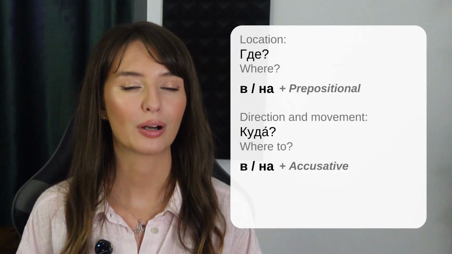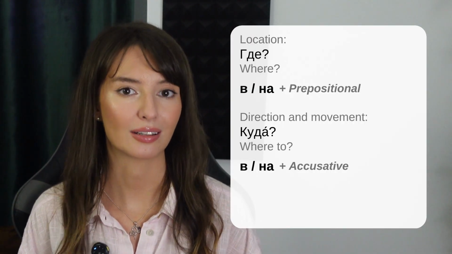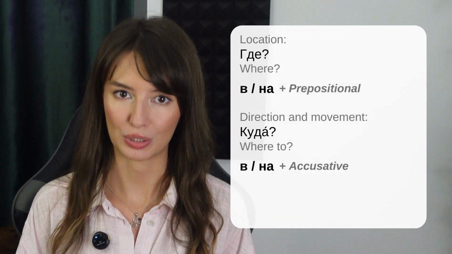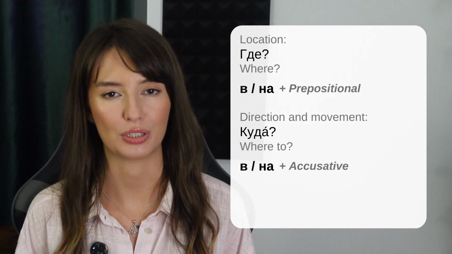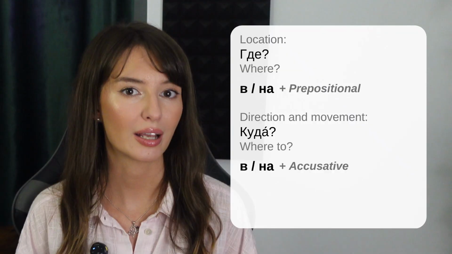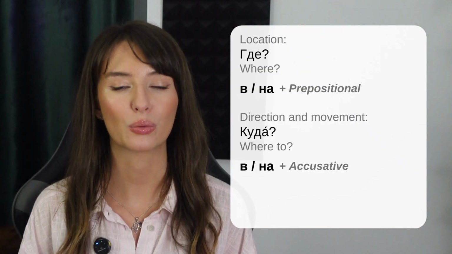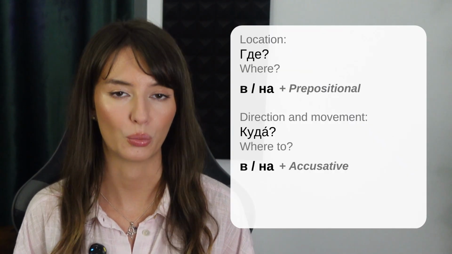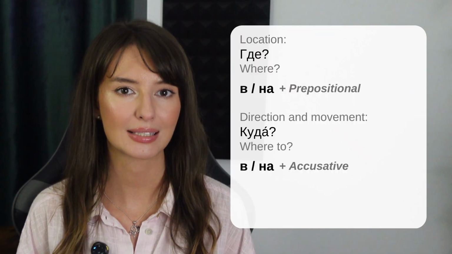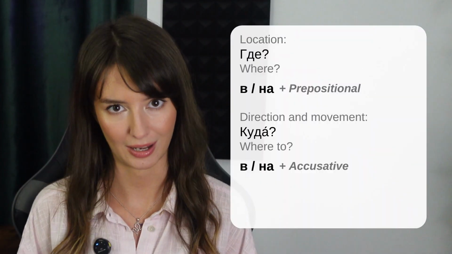If we are talking about location and answering the question где, where, we use the prepositional case after the prepositions в or на. If we are talking about direction and movement and answering the question куда, where to, we use the accusative case after в or на.